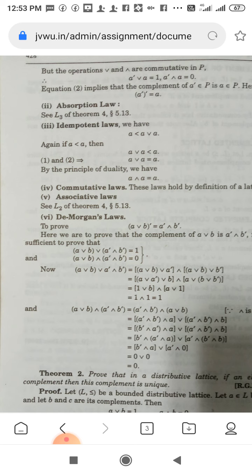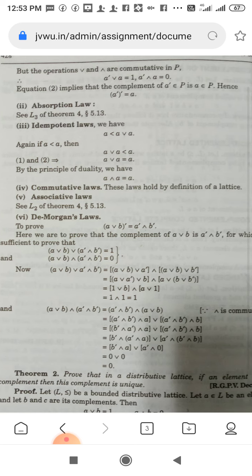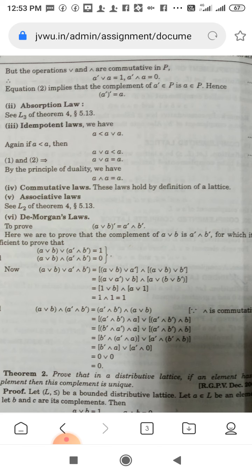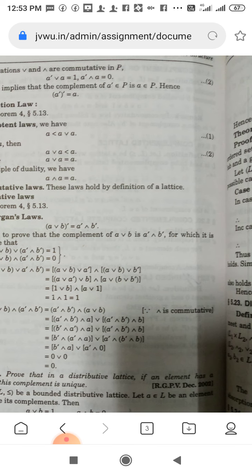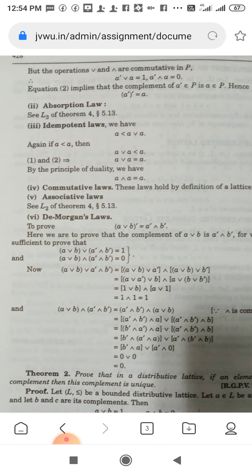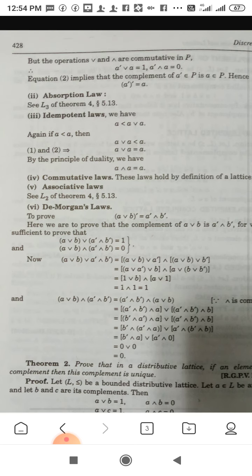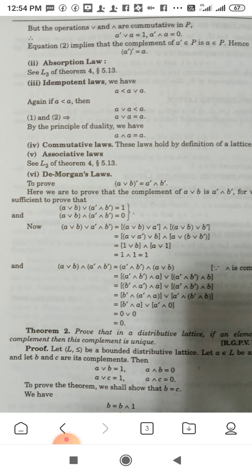Here we have to prove that the complement of A join B is A dash meet B dash, for which it is sufficient to prove that (A join B) join (A dash meet B dash) is equal to 1. In order to prove this, we distribute.